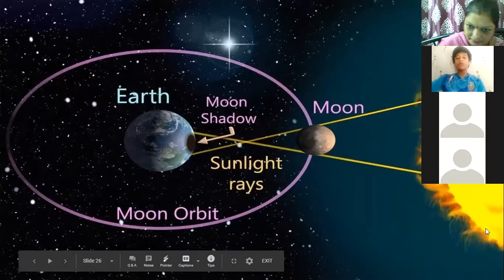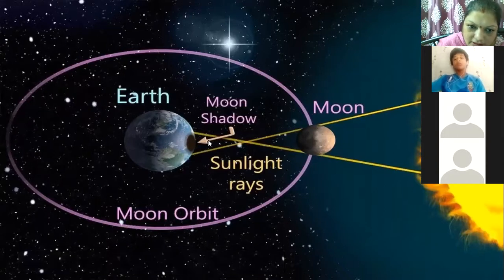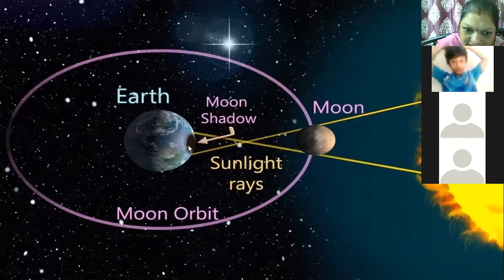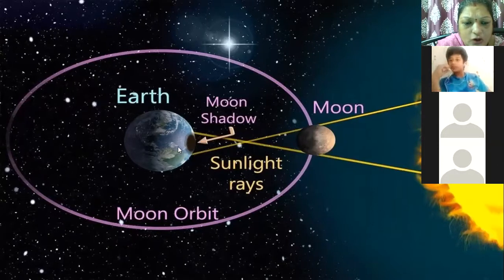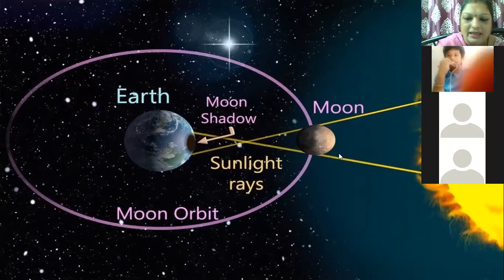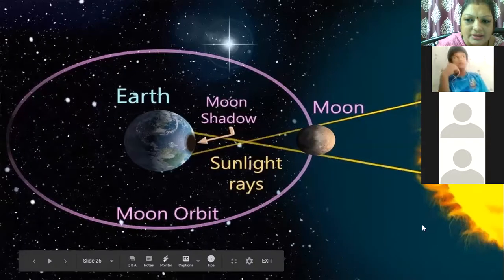See here. In this picture, the moon is closest to the earth. So you can see this shadow is cast. So this is a total solar eclipse and around it is a partial solar eclipse. But when the moon goes away, it cannot cast a shadow on the earth. The shadow is cast in space, and that's why you can see an annular solar eclipse.